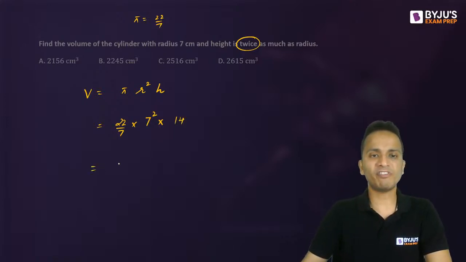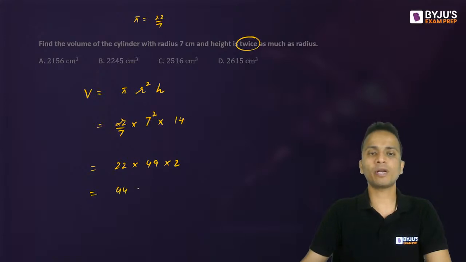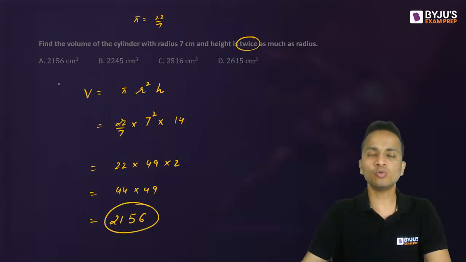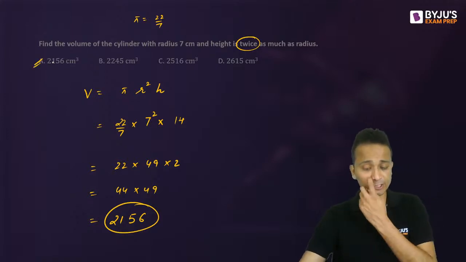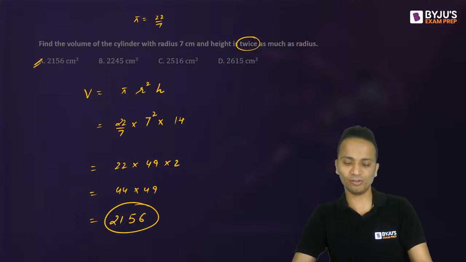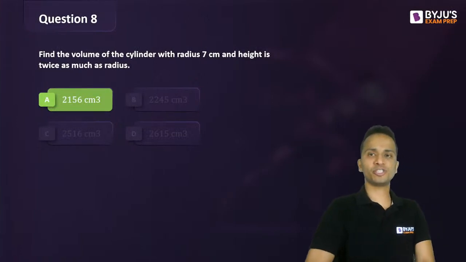I just have to simplify 22 into 49 into 2, that is 44 into 49. Let's simplify this. So 2156. Yes, it is option A, correctly given by Mayank, Aditya, Jyoti, and Kaushal. Nice. So option A will be the correct answer for this question.